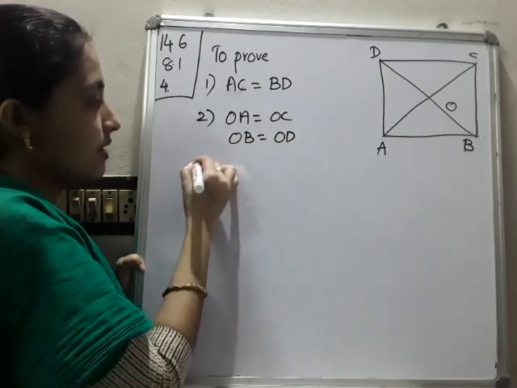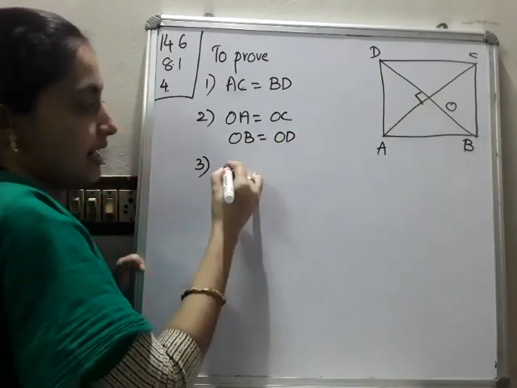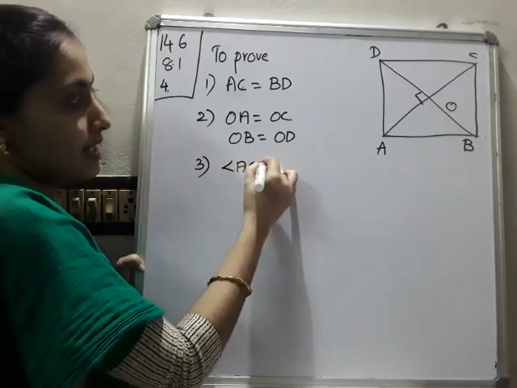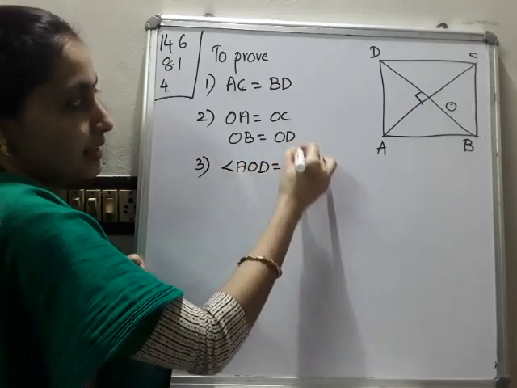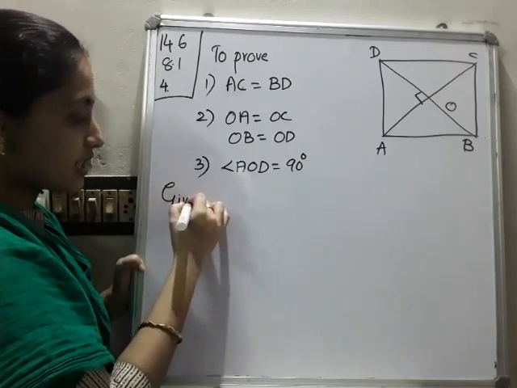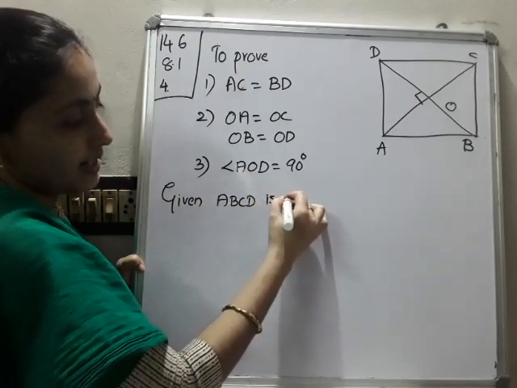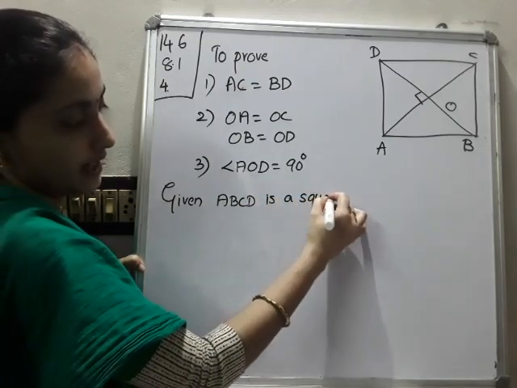Then third one, bisect at right angles. Right angles means one angle is 90 degree. So angle AOD is equal to 90 degree. These many things we have to prove. What is given? Only one condition is given. What is that? ABCD is a square. That is the only condition given.